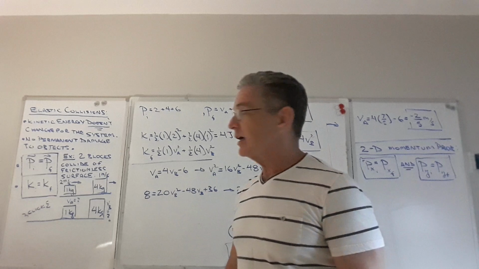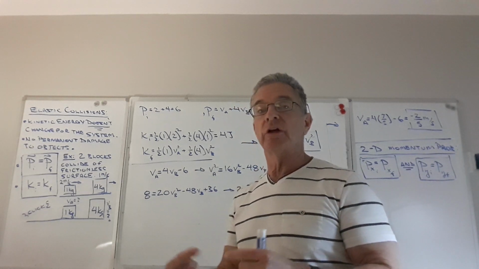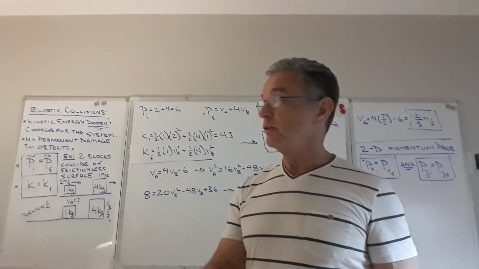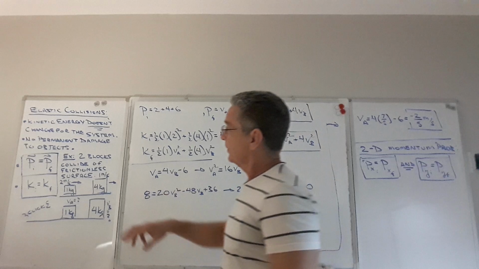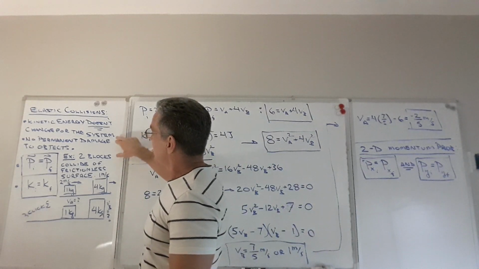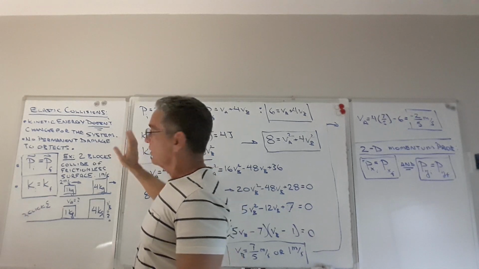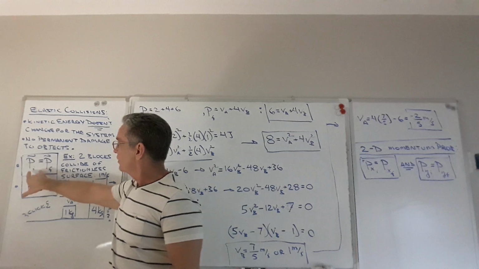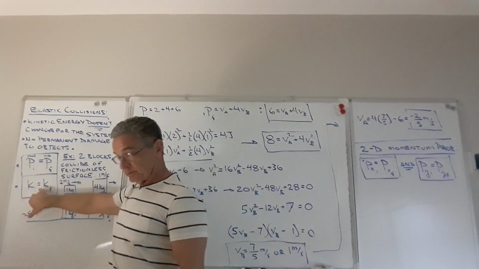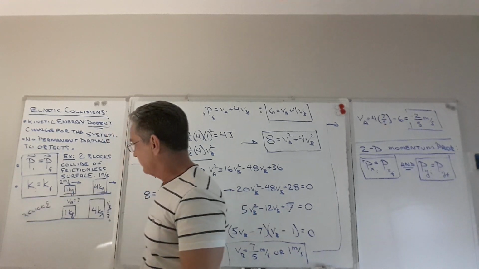So, with that kind of a collision, there's no net work done by the two objects on each other, and so there's no loss in kinetic energy. Momentum is still conserved, though. So, here we go. Elastic collisions: kinetic energy doesn't change for the system, no permanent damage done to the objects, what I just said. Now you can state that mathematically like this. Momentum is still conserved, P initial is equal to P final. Kinetic energy is also conserved, K initial is equal to K final.